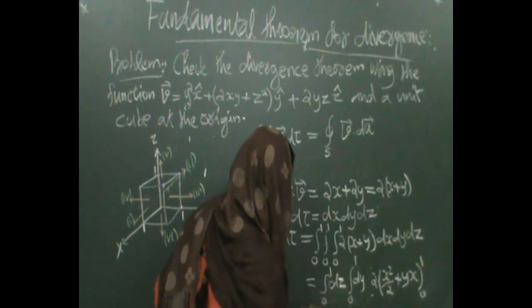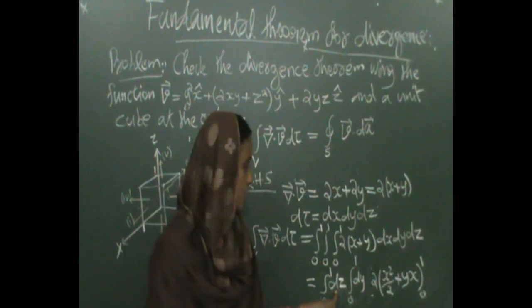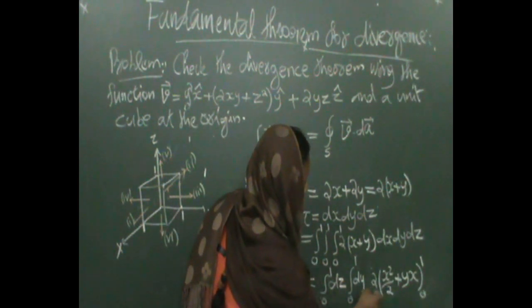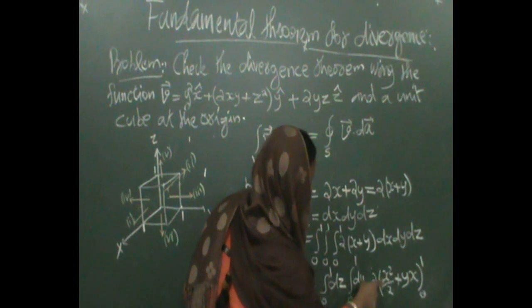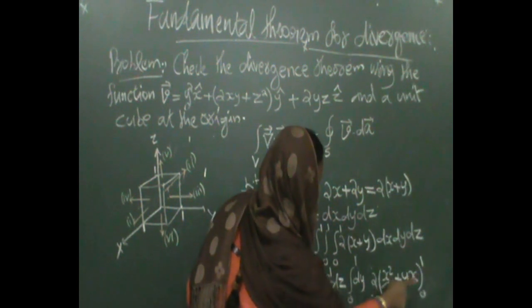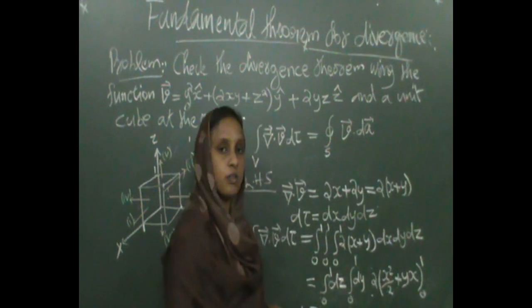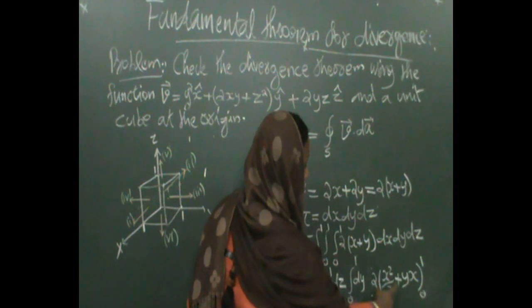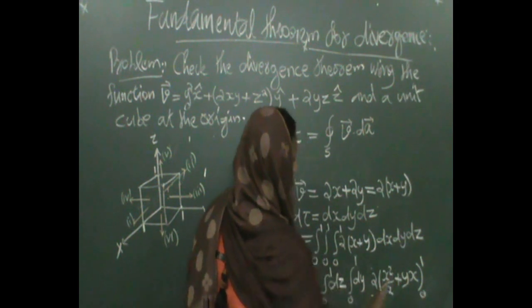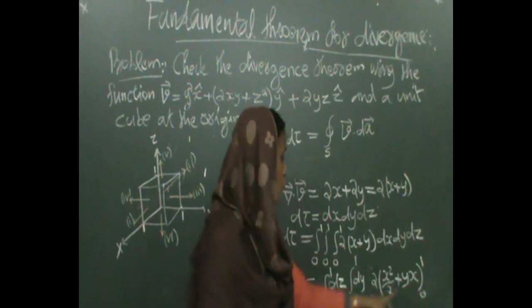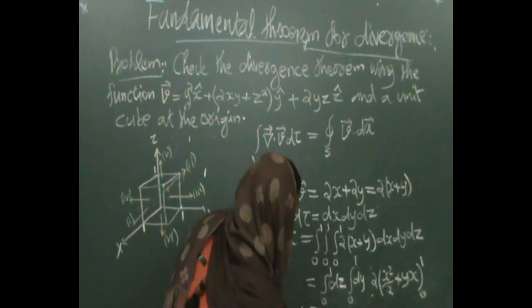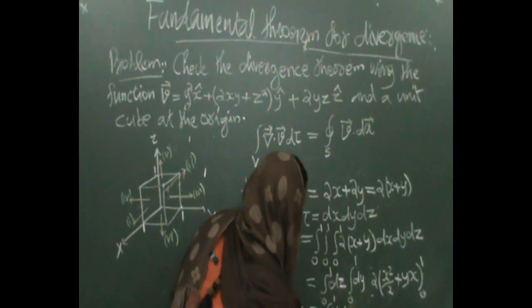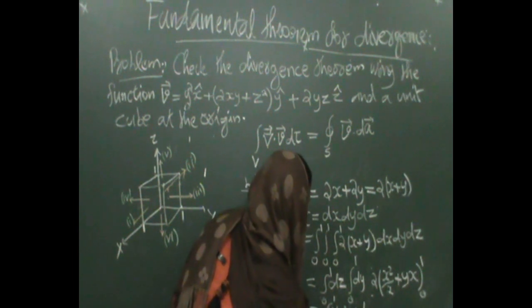If you simplify this part you get 1, and here the 2 cancels out in this term. Here there is 1 and 1 plus y, so we get 1 plus 2y. So integral 0 to 1 of 1 plus 2y dy.